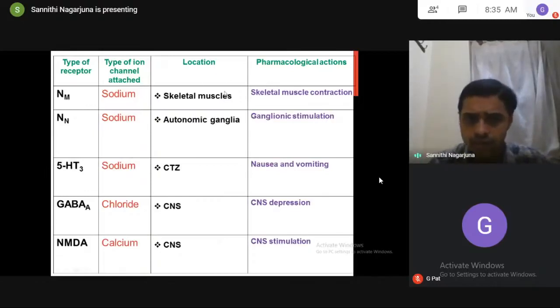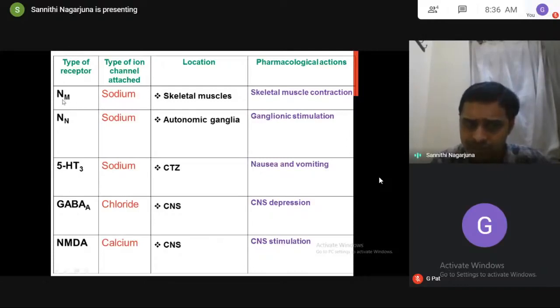Now, skeletal muscles, sodium. Influx of sodium causes stimulation, so skeletal muscle contraction. In ganglia, influx of sodium causes stimulation, so ganglionic stimulation. Stimulation of the CTZ causes nausea and vomiting. Influx of chloride causes inhibition, so CNS depression. Influx of calcium causes stimulation, so it produces CNS stimulation. So this is how you understand the pharmacological actions of ligands.